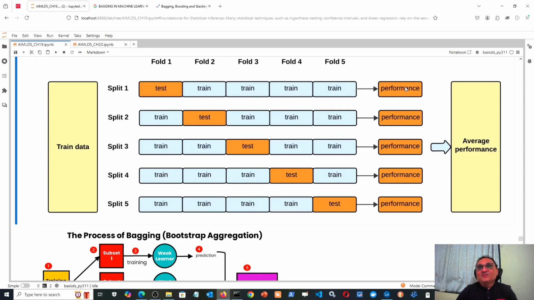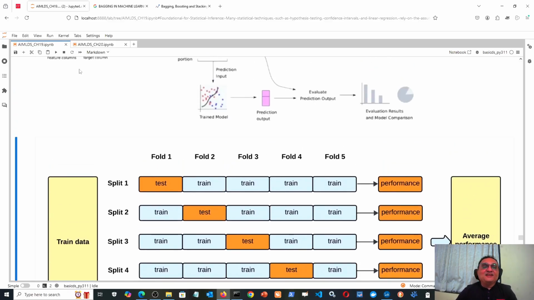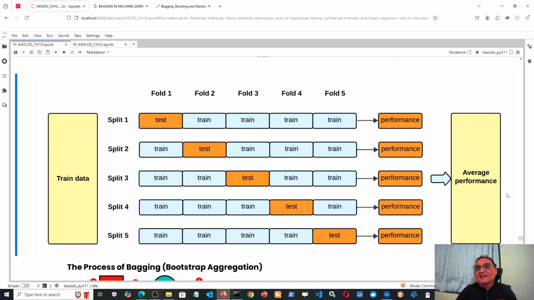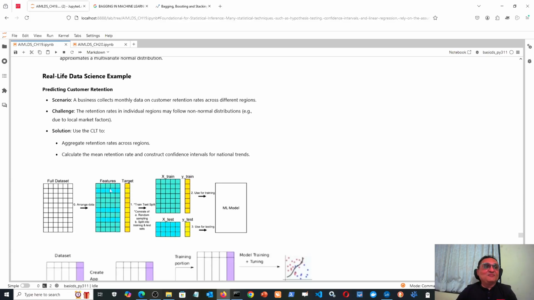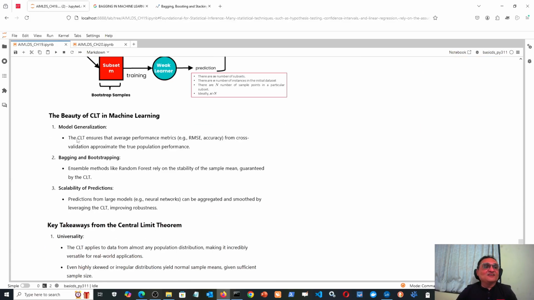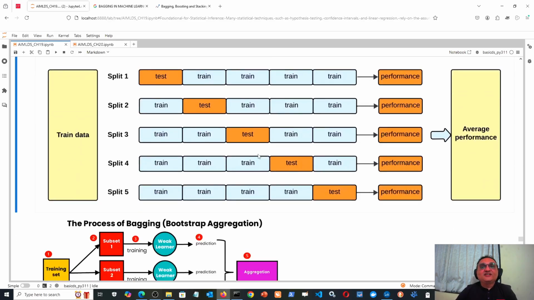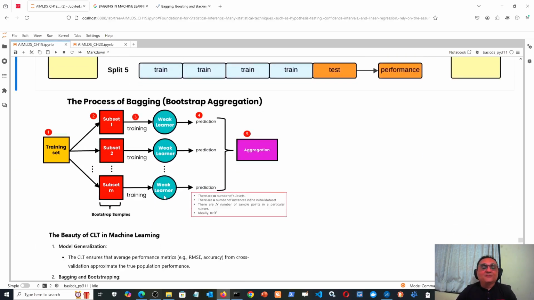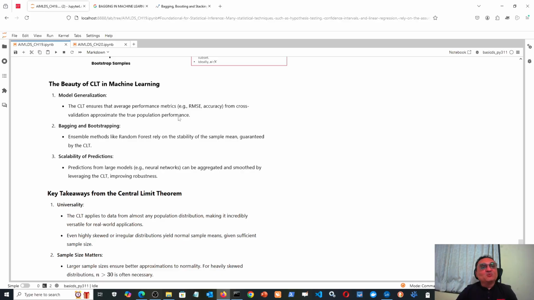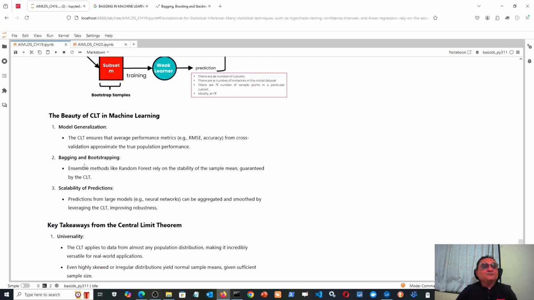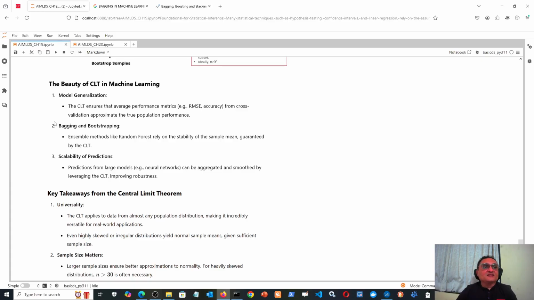But why is this average performance of 5 folds the correct behavior of my entire data set? What guarantees that this average performance is the correct behavior of my entire data set? The central limit theorem guarantees that. So now you read this sentence, then you will understand. CLT ensures that the average performance metric from the cross validated folds approximates the true population performance, right? Similarly, another importance of this central limit theorem is here,